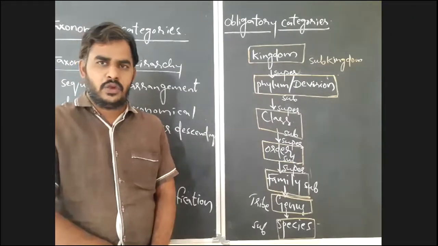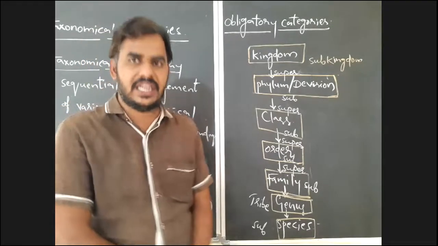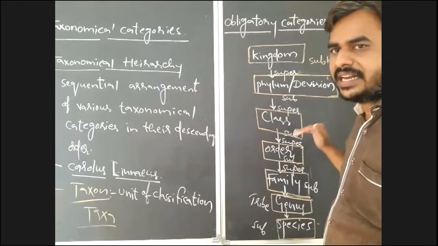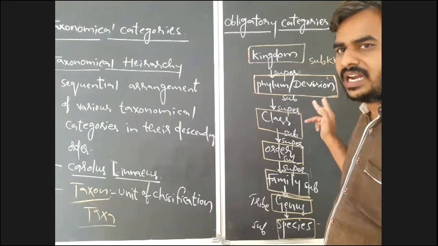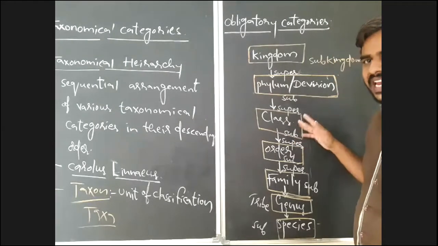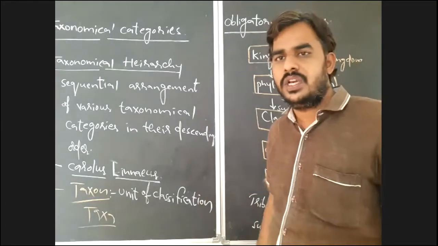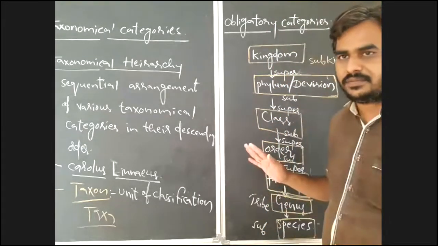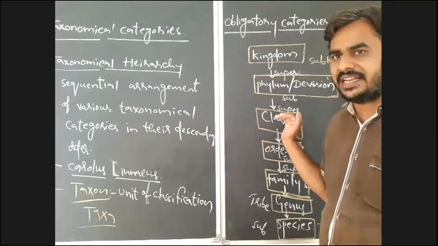Is it clear? You may use some intermediate categories also to classify the organisms, not only the 7 obligatory categories. There are subkingdom, superphylum, subphylum, superclass, subclass, superorder, suborder, superfamily, subfamily, tribe, subspecies. Those are intermediate categories which you may use for the classification of organisms. But these are not a must. There is no need to mention intermediate categories for every classification.